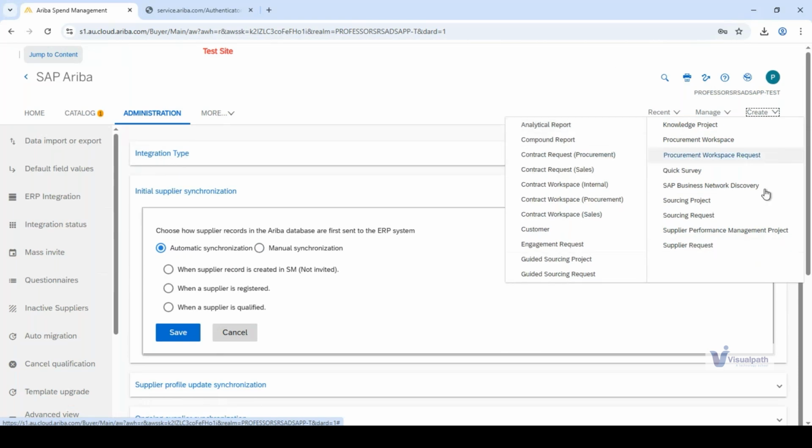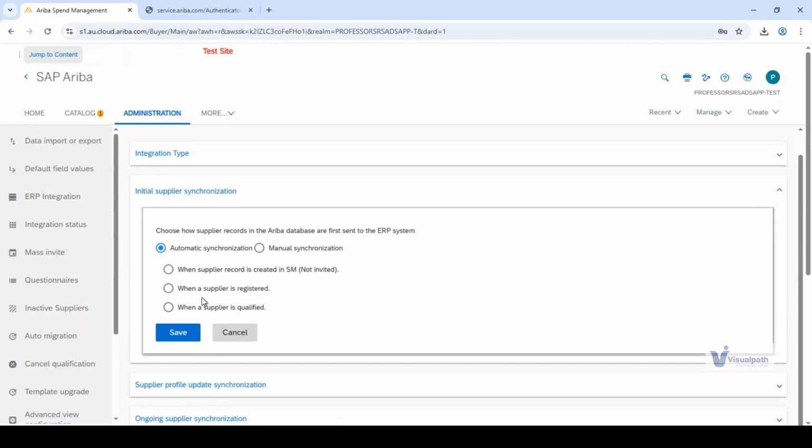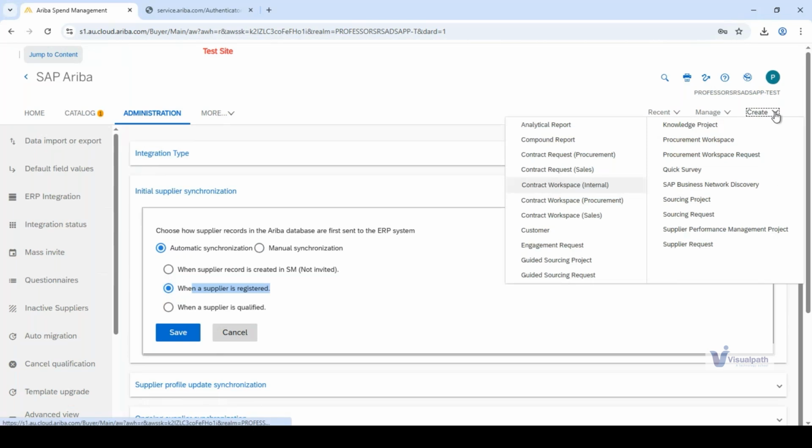Once the supplier gets fully registered, this should get synced into the system. So when a supplier is fully registered into the system, let's suppose I'm creating a supplier by the name Paresh Oil and Gas. So I'll again create a supplier request. Once I create the supplier request, I'll feed the information, name of the supplier, address of the supplier, PAN number of the supplier, all other information, and I will submit it.